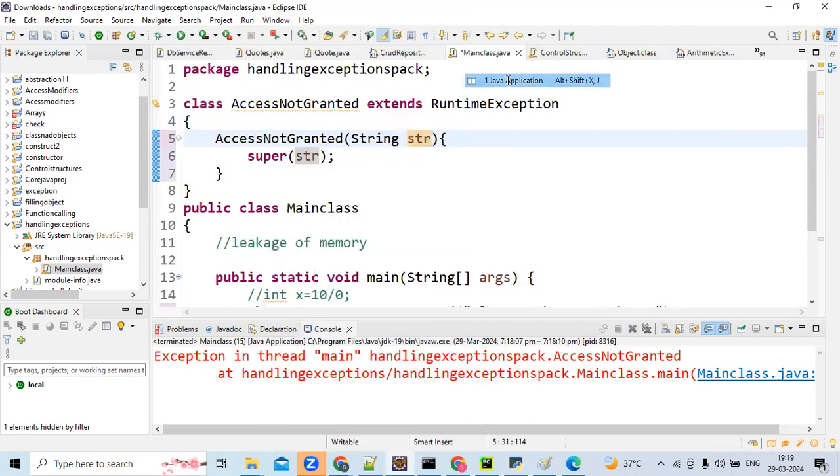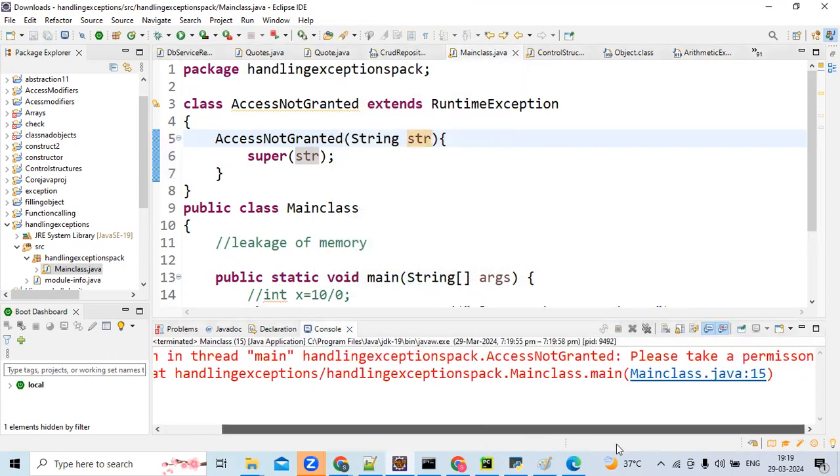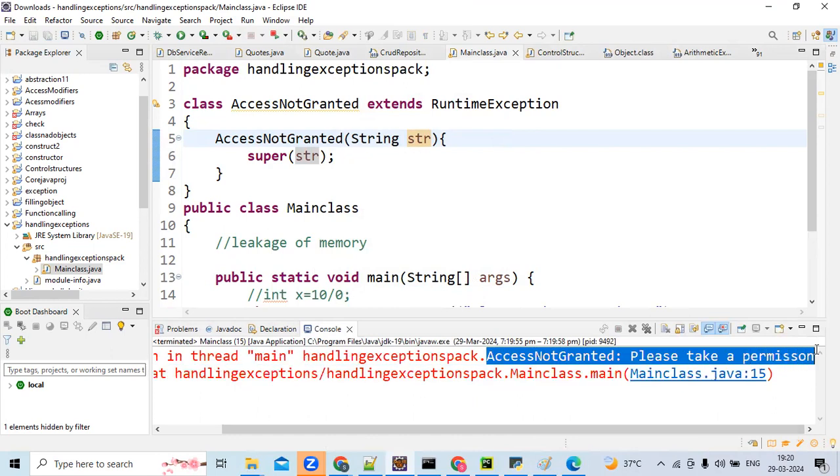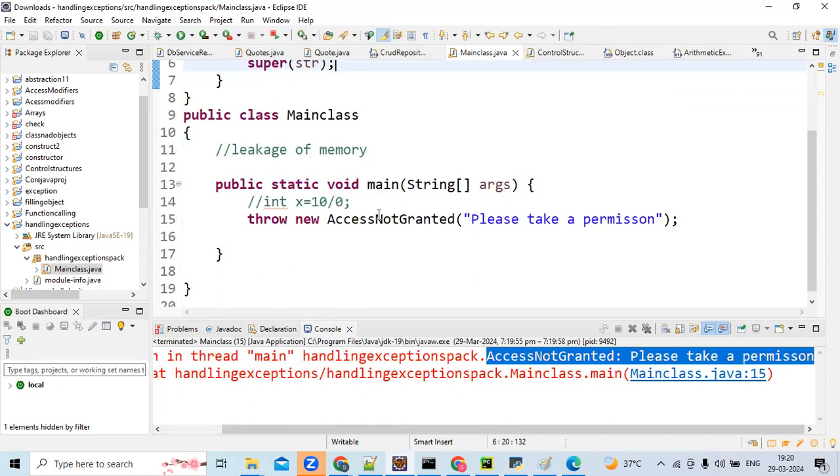Now you can see the exception message is coming with the class name: please take permission. Why are we using super of str? Because you are extending RuntimeException. In RuntimeException there are some constructors which append the class name to this string. It is just invoking the runtime constructor. So you come to know how it is going, correct?